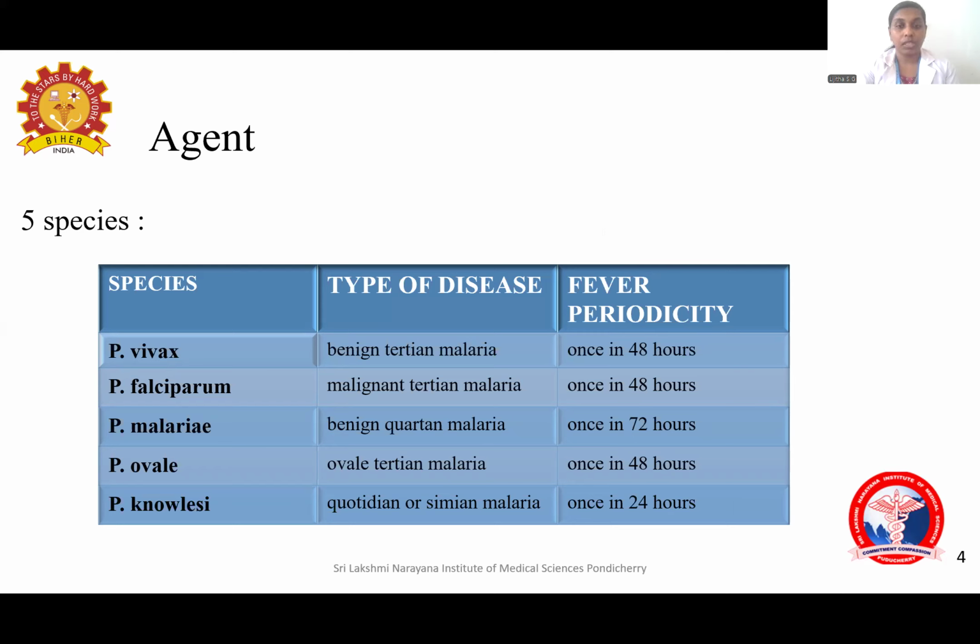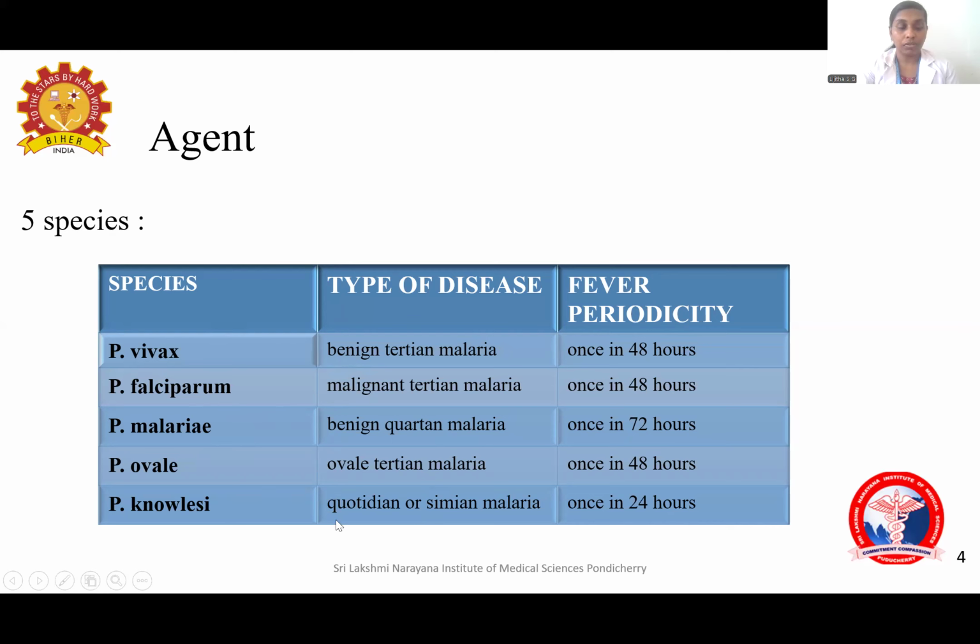So the fever periodicity varies for the different species. Based on the fever periodicity, we can classify it into tertian malaria, quartan malaria, and quotidian malaria. Plasmodium malariae causes quartan malaria. Quartan malaria means the fever periodicity is once in 72 hours. And Plasmodium knowlesi causes quotidian malaria. That is, fever periodicity is once in 24 hours. The other species, vivax, falciparum, and ovale, cause tertian malaria.